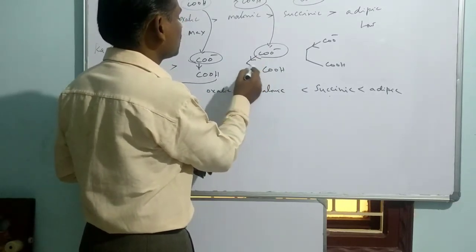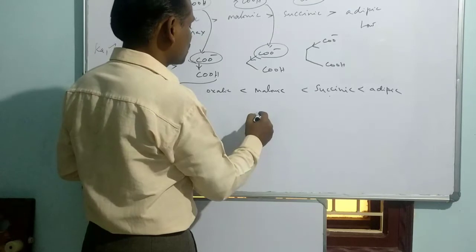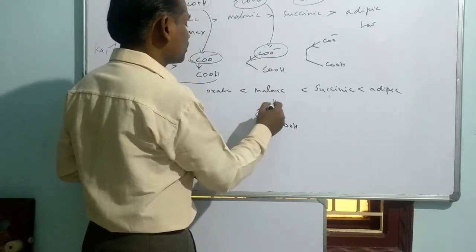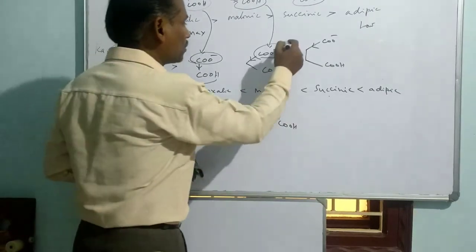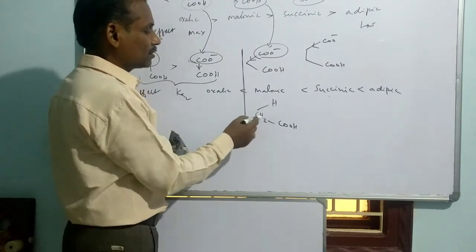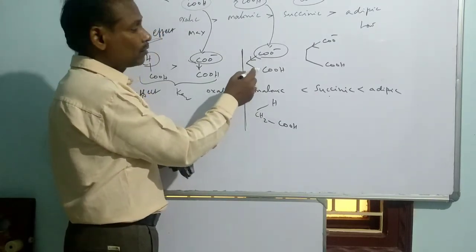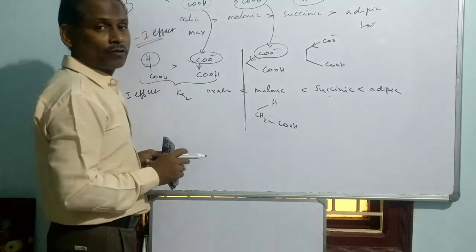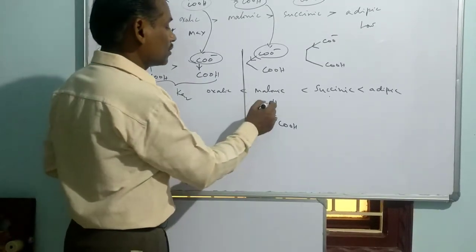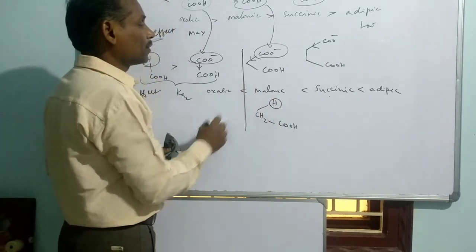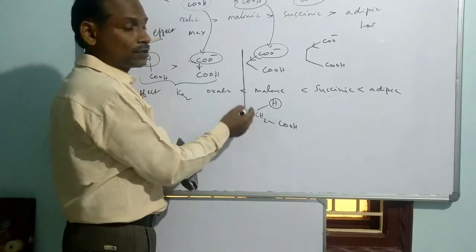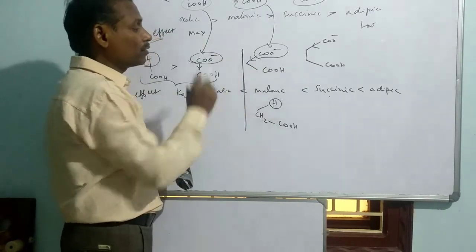Let me put here CH3COOH. We just compared with CH2COOH, and in place of this, let me put H. If we compare these two compounds, acetic acid and Ka2 of malonic acid, which is the stronger one? The acetic acid is the stronger one, because here there is no electron donating or pumping group, but this group is an electron pumping group. That's why I can say acetic acid is a stronger acid compared to Ka2 of malonic acid.